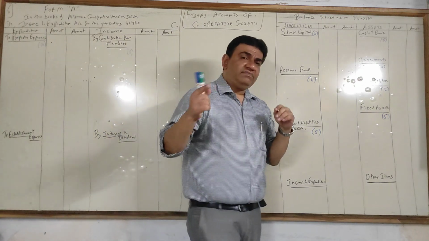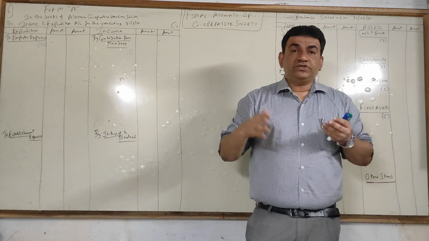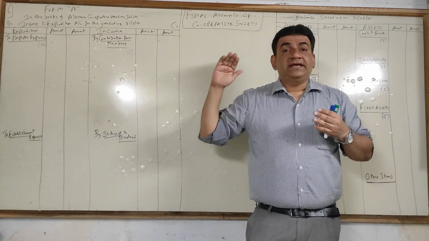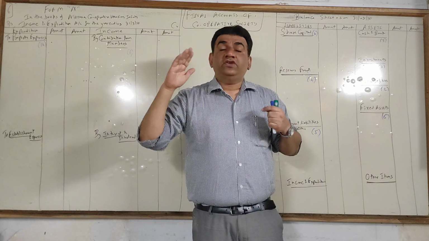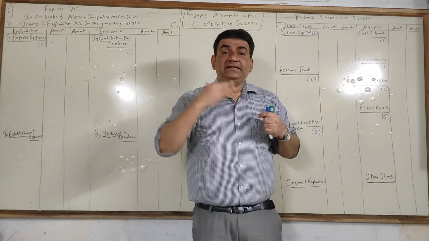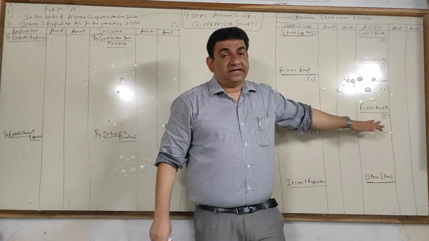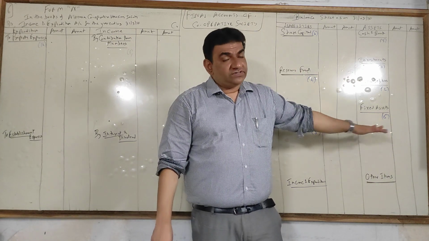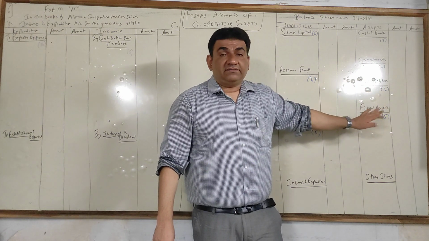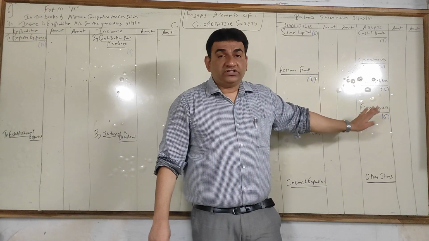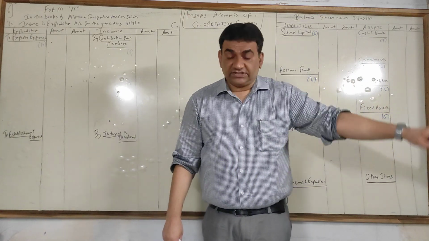Sundry debtors. Other than loans and advances, if you sell goods to debtors, in consumer society you will have, when you sell goods to members, because you have sold goods, they become your customer debtors. Even here, when the society has to recover money from their members, that will appear separately under the head sundry debtors. So sundry debtors will come in housing society as well as consumer societies. Both the cases it will come. Here, the members to whom the houses are allotted, they will be treated as debtors as far as your accounting purpose is concerned.